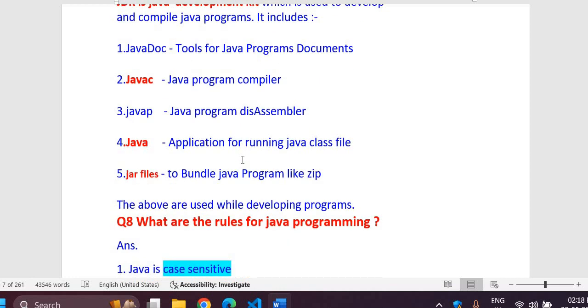Javadoc, Java documentation, is a tool which is used to document all your comments in your project. Whatever important complex function you have made, for future reference you can comment it in your programs.